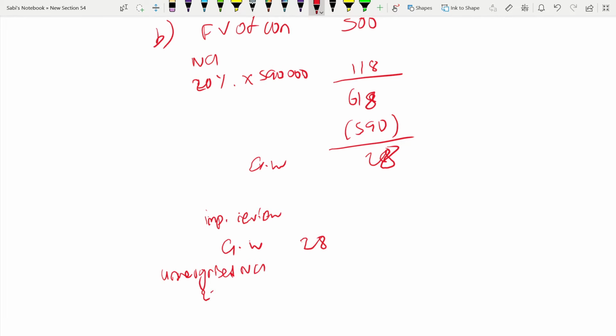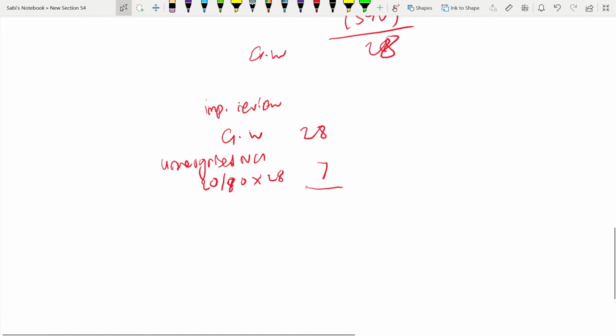It's 20 over 80 into 28, which is 7,000. When you add, it's 35,000. This is the total notional goodwill, TNG.